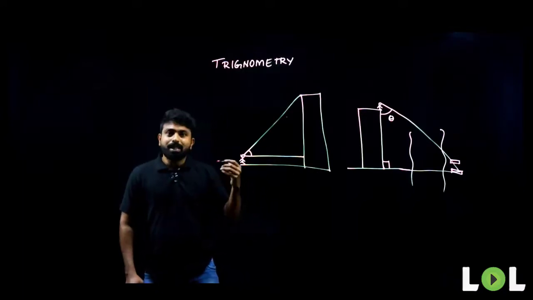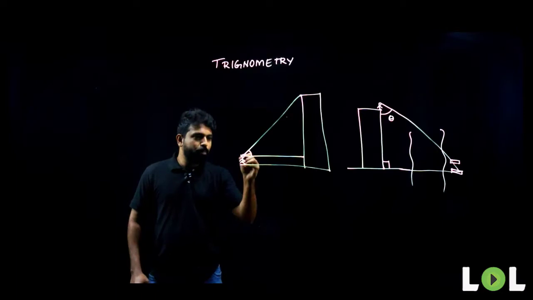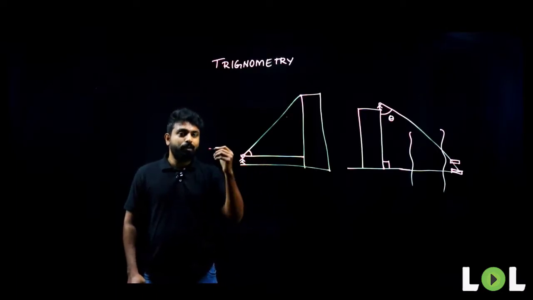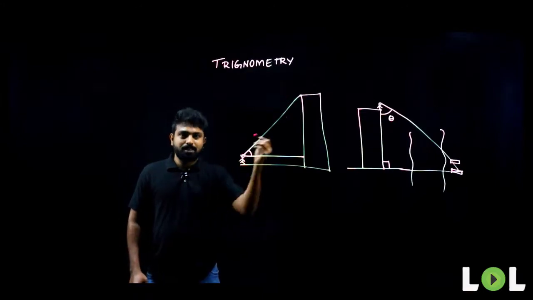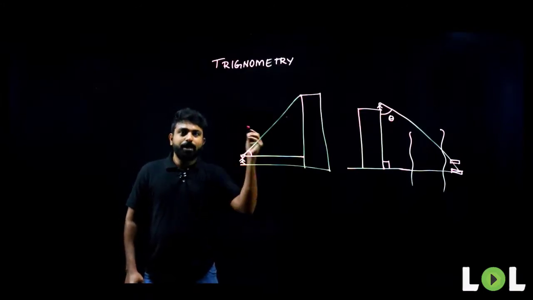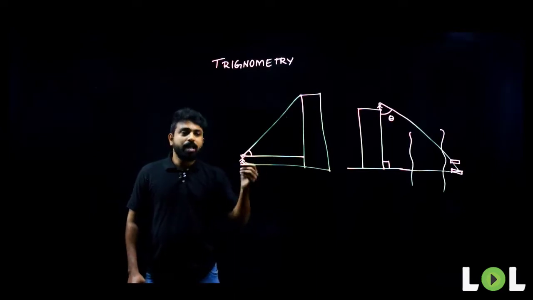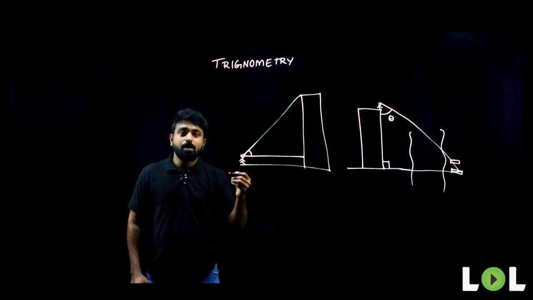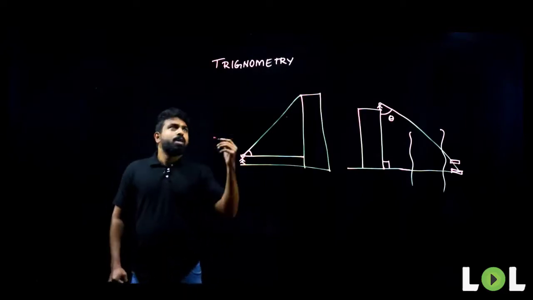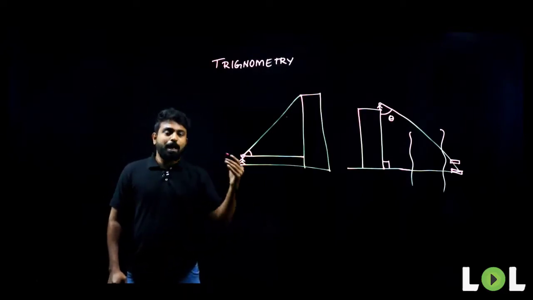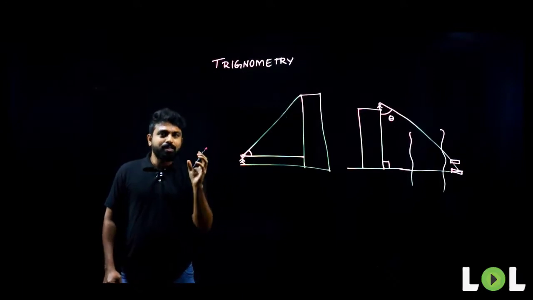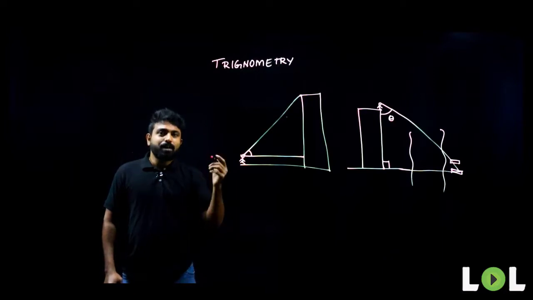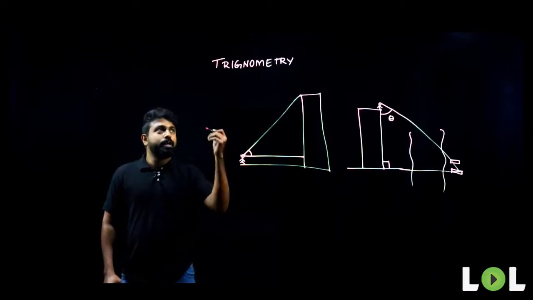Now, what are the advanced uses of trigonometry? Scientists use trigonometry to find out the distance between a planet and a star, or the distance between two stars, and many other cases. So trigonometry is a very important branch of mathematics, people. Please understand that. Now, as we all know that trigonometry establishes a relationship between angles and sides of a right angle triangle, let us deal with some more basics before we go deep into the topic.